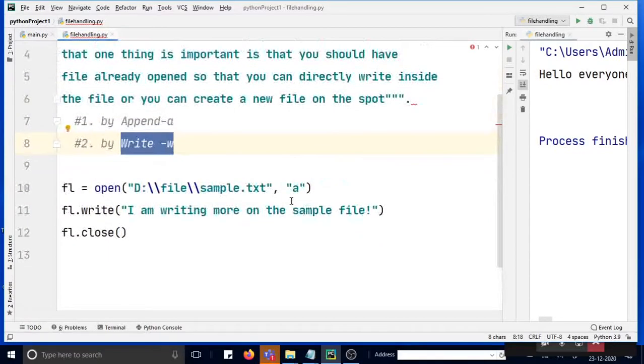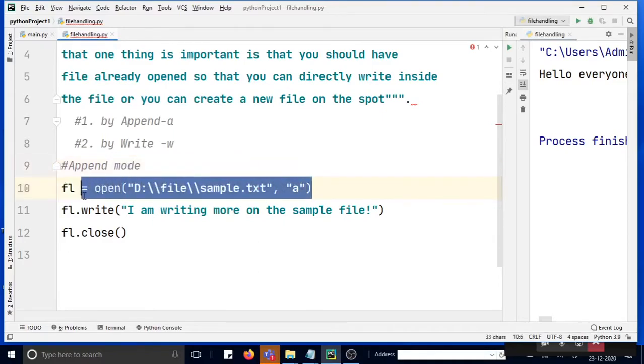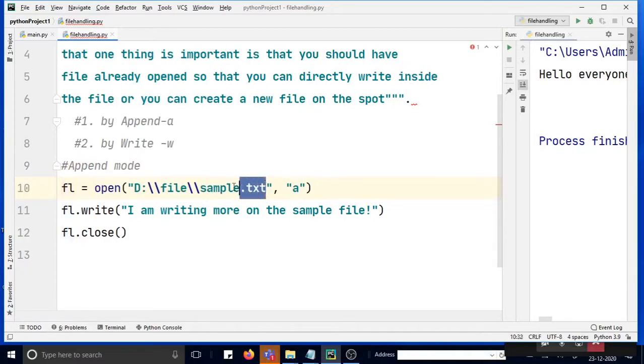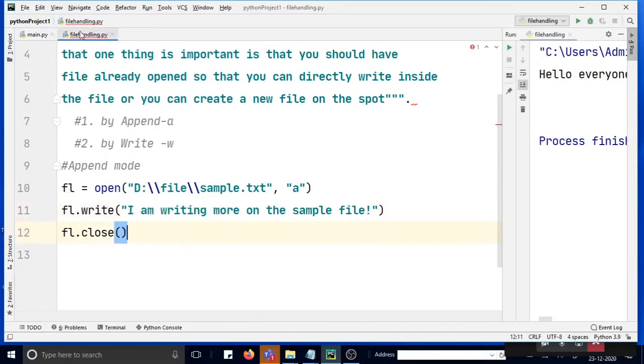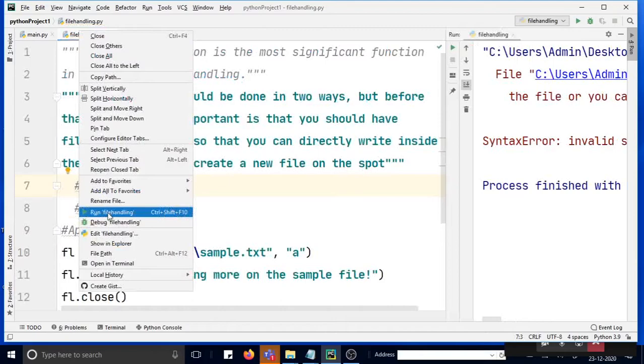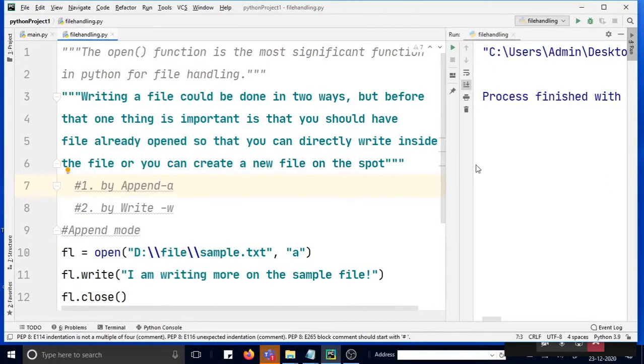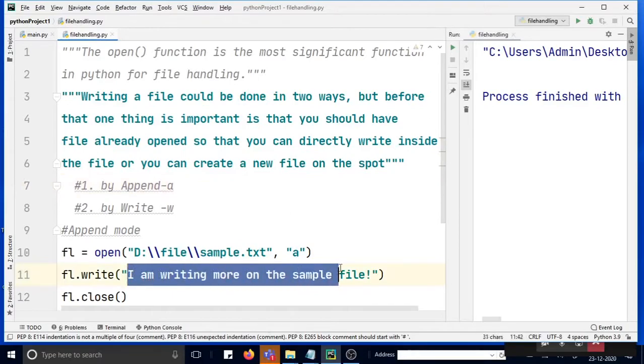Now let us say this file I have already created. This is the append mode, not function, append mode. In append mode, you already have a file which is existing, sample.txt, which I have already shown you. Now I'm going to write something in that file. I am writing more on the sample file, and then I'm closing the file. Let me see if it works.